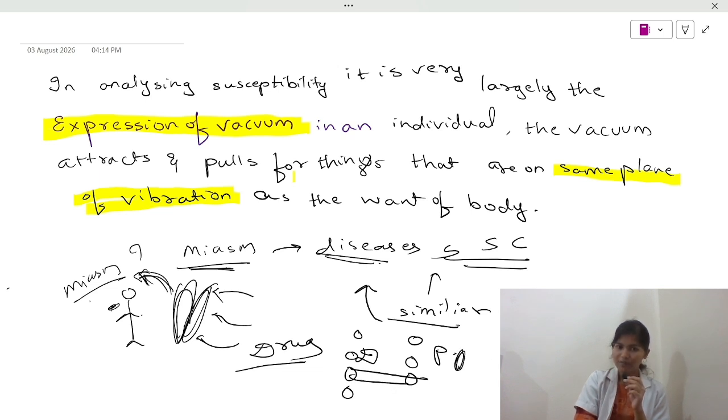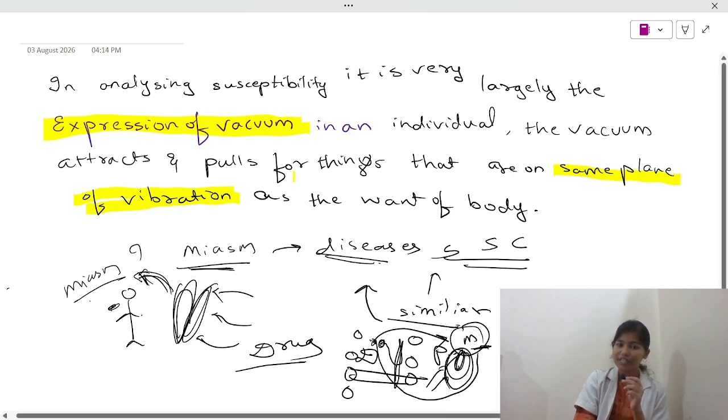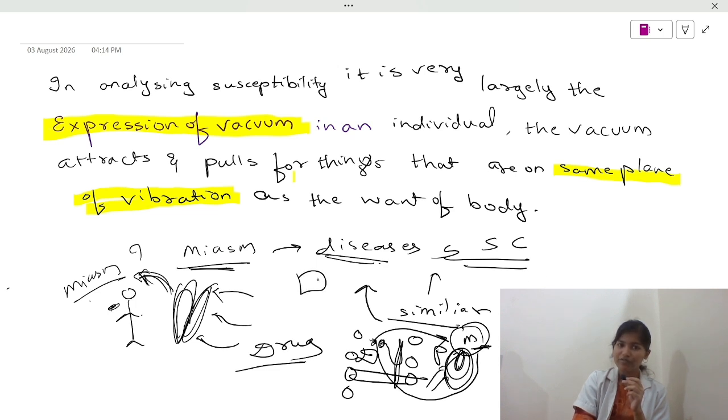A patient has a vacuum or a miasm, which is attracting diseases. Now to satisfy this miasm, we give a drug which produces the same kind of symptoms. So basically, we satisfy the miasm and the vacuum, due to which, like I had told, a wet sponge will not attract any more water. Why? Because it is satisfied. In a similar manner, once a homeopathic remedy is administered based on the law of similars, the miasm is satisfied, the vacuum is satisfied, and hence it will no longer be attracted to that disease.